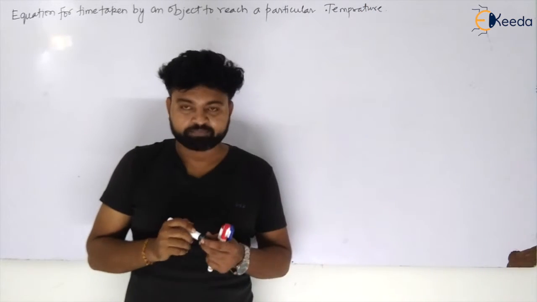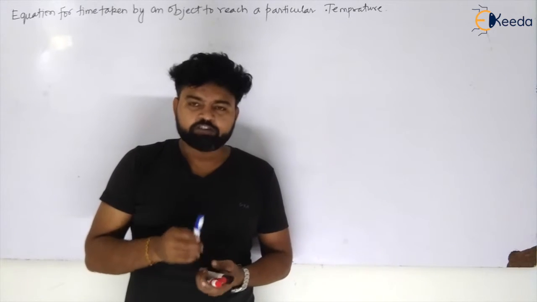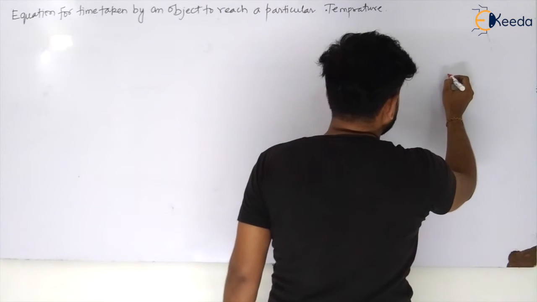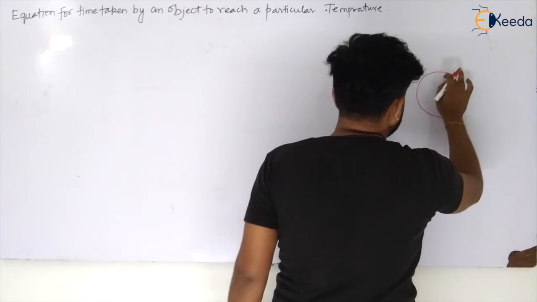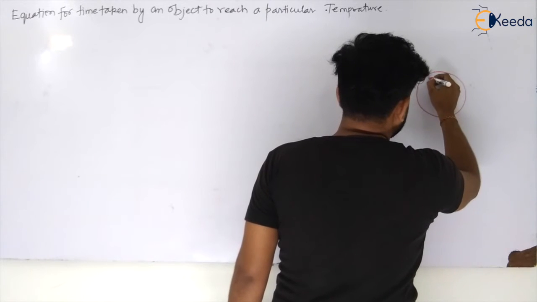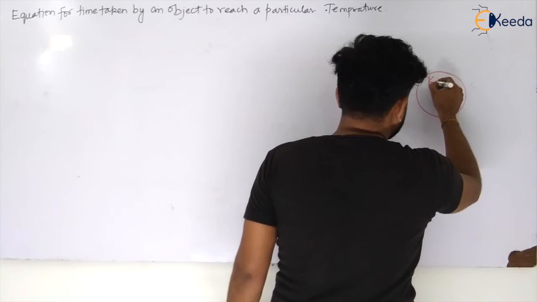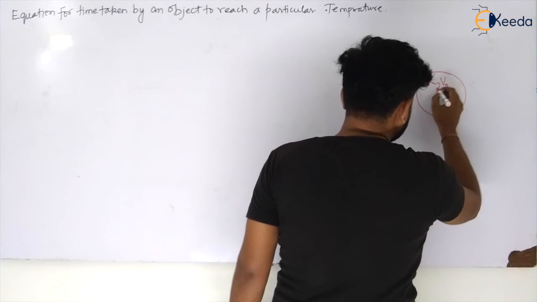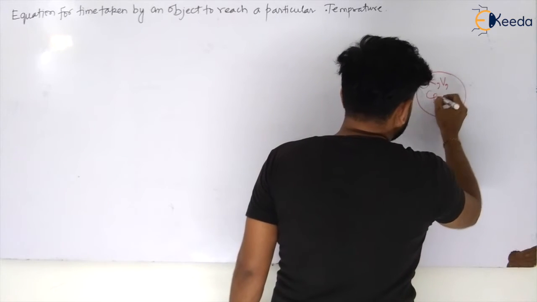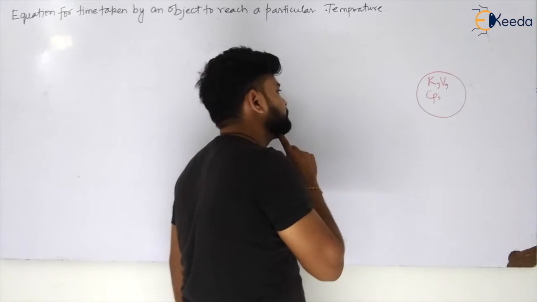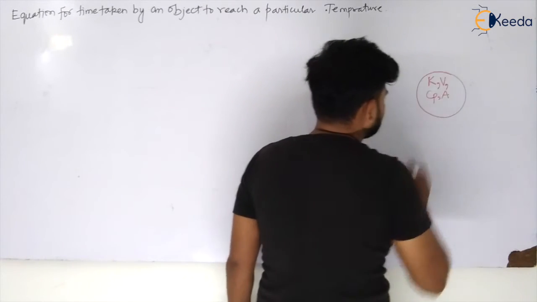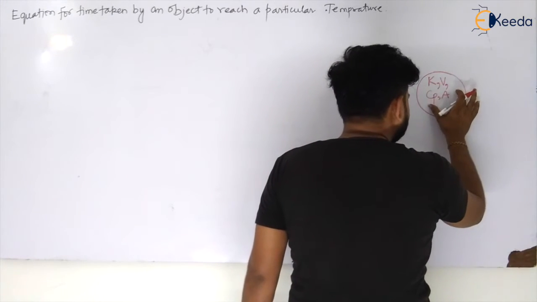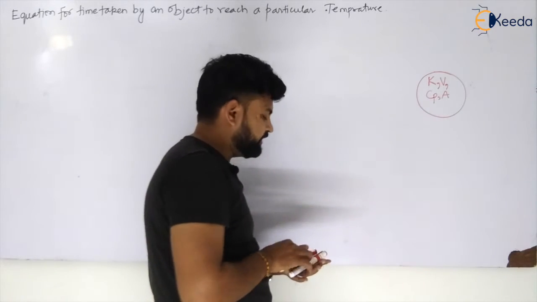So my dear students, let us see. If I am having a small object, and it is surrounded by the fluid, let us say that is your small object, of conductivity K, volume V, and your specific heat Cp, okay, and also some area A. Now when I am putting this hot object inside the cold fluid, let us say this